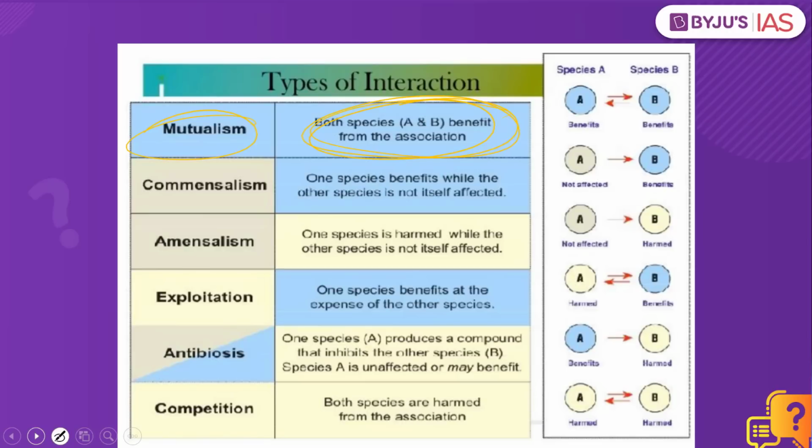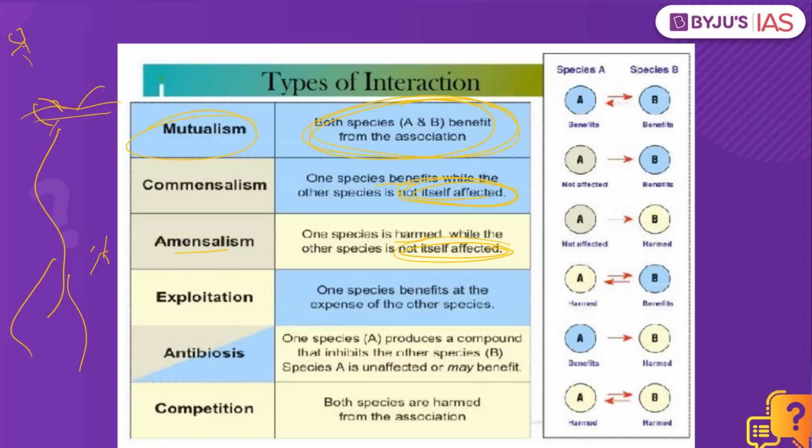Then we have commensalism. What is commensalism? One species gets benefited while the other species is itself not affected. The third is called amensalism, where one species is harmed while the other species is not affected. What happens? Let's say we have a huge tree. There is a huge tree here. This huge tree is present in a particular ecosystem. There is also a small shrub or a herb. So what happens? There is the sunlight and all the important nutrients from the sunlight are taken by this big tree, but because there is this huge tree, it is not giving sunlight to these herbs or the shrubs. So on one side, this huge tree is not affected, but there is a small herb or a shrub which is affected.